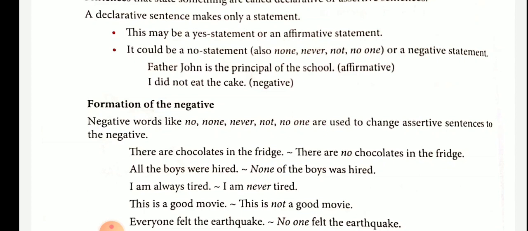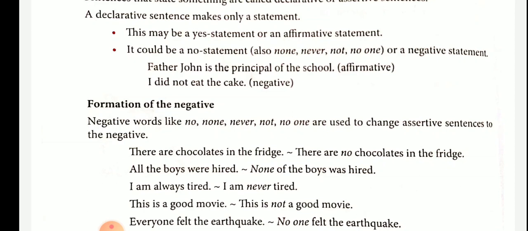To change an assertive or declarative positive sentence to negative, we use one of these words: no, none, never, not, no one, etc. There are chocolates in the fridge. There are no chocolates in the fridge. All the boys were hired. None of the boys was hired.